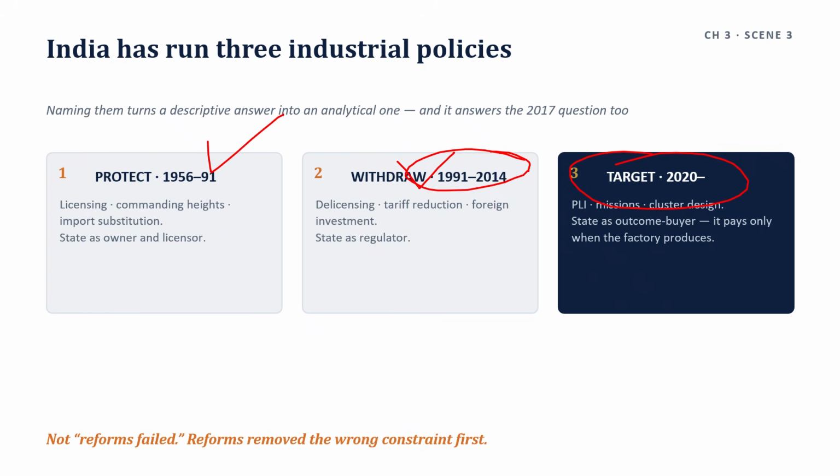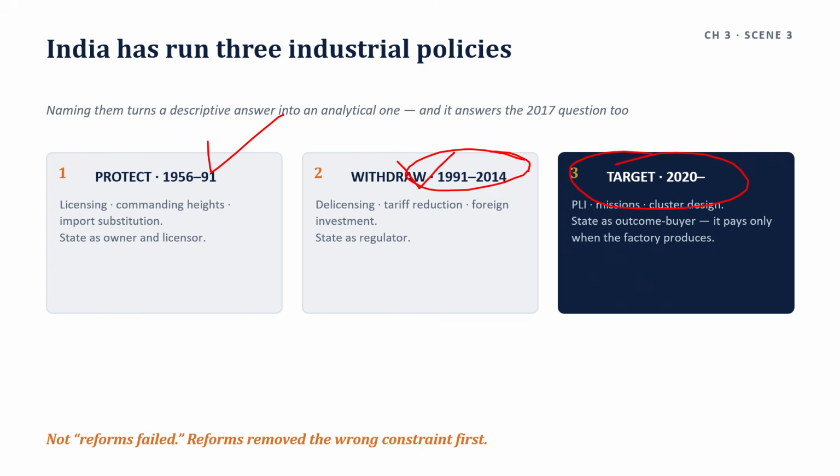After 1991, India removed the constraints on industry without removing the constraints on doing business. After 1991, what happened? India removed the constraints on what? Industry, without removing the constraints on what? Doing business. Land, power, logistics, credit, and clearances stayed slow.